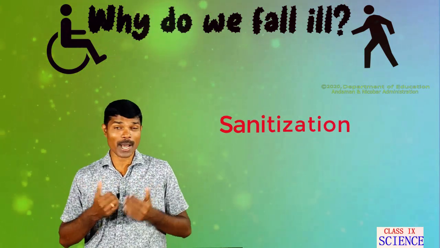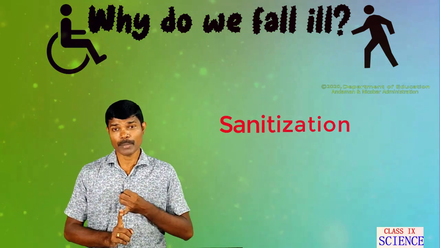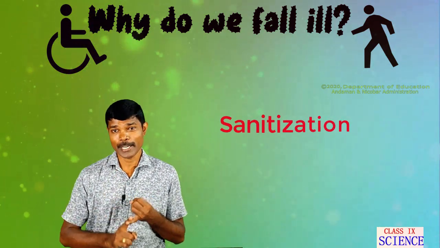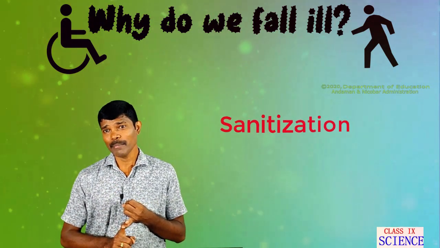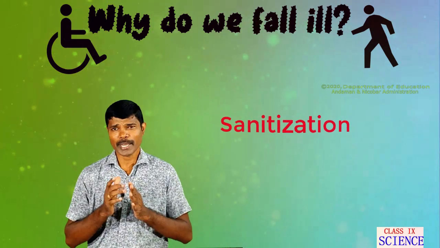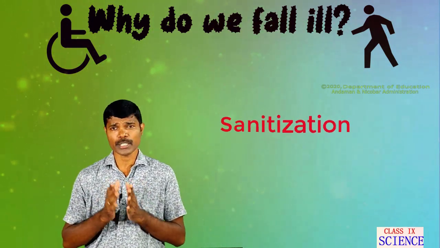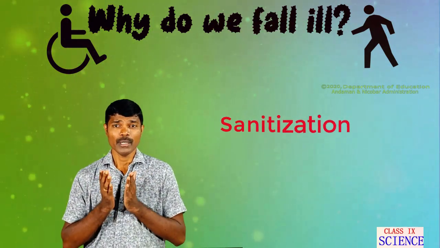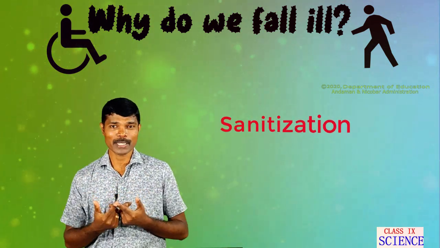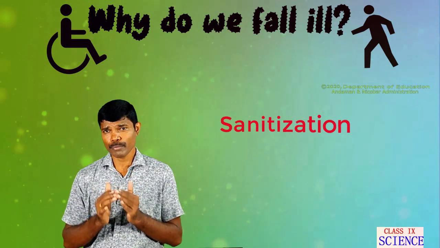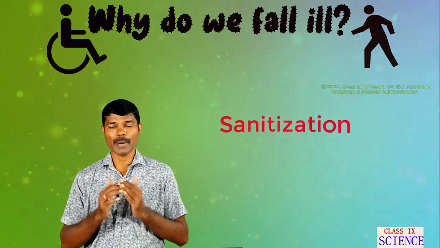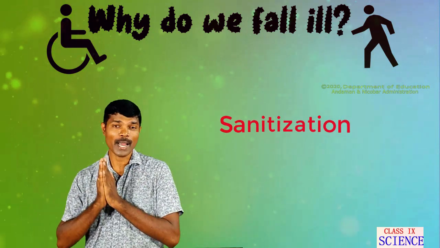In order to keep ourselves healthy, the first most important thing we need to do is follow sanitization: keep the surroundings clean by providing good sewage and rainwater disposal systems and proper garbage disposal. These are some of the factors used for keeping the environment clean. So, the first and foremost thing to keep good health is to keep our surroundings clean and hygienic.